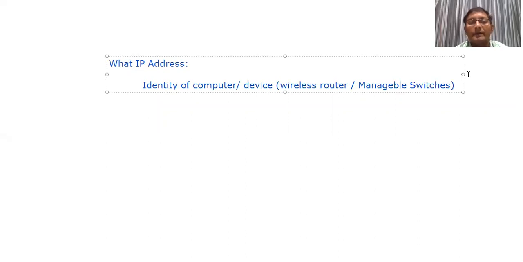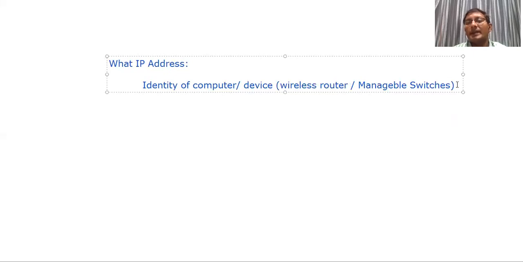You will get slow internet, printing a page will work slowly, and if you share data or download from one system to another, you will also see issues. Those issues you need to fix with the help of a manageable switch.